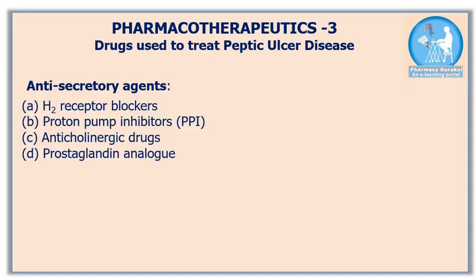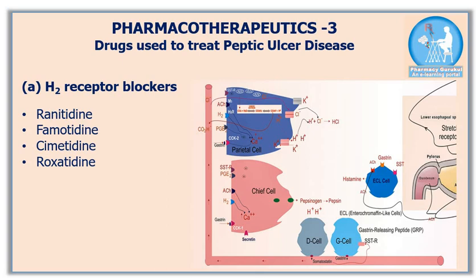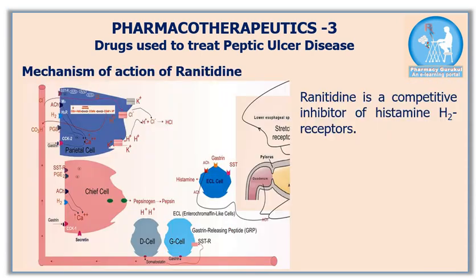This is the most important group of drugs used to treat peptic ulcer disease, known as anti-secretory agents. They are further classified into four categories. First one is H2 receptor blockers, second one is PPIs, third one is anticholinergic drugs, fourth one is prostaglandin analogs. As the name suggests, they all reduce the secretion of gastric juice. The examples of H2 receptor blockers are ranitidine, famotidine, cimetidine, and roxatidine. Mechanism of action of ranitidine.